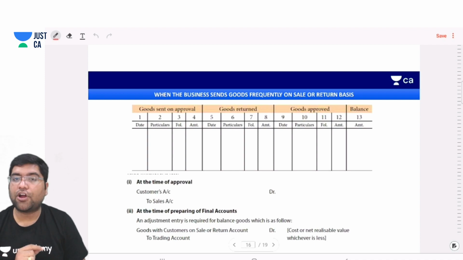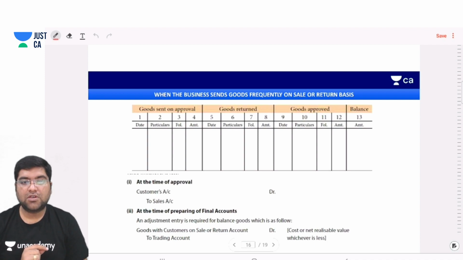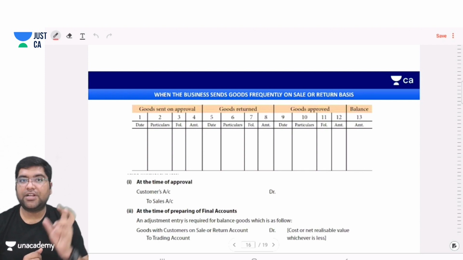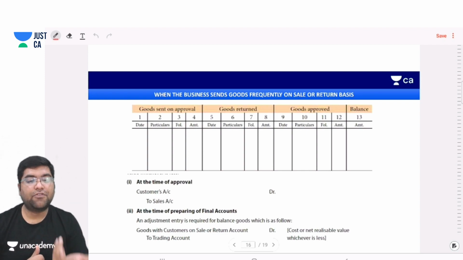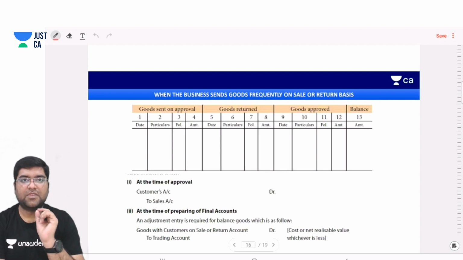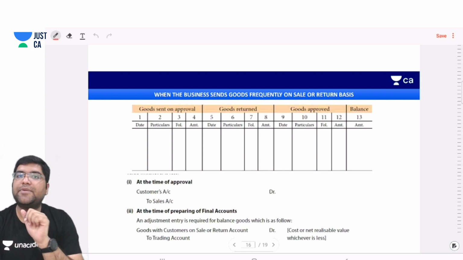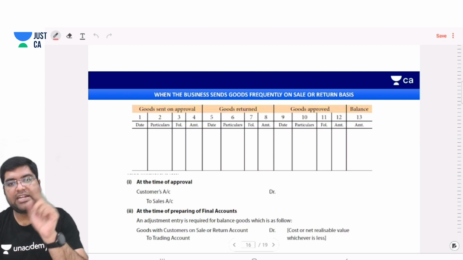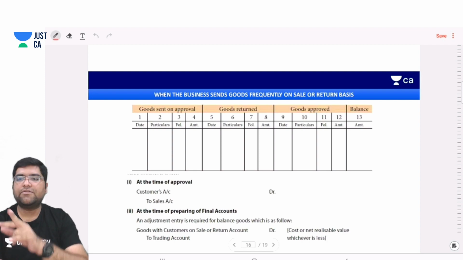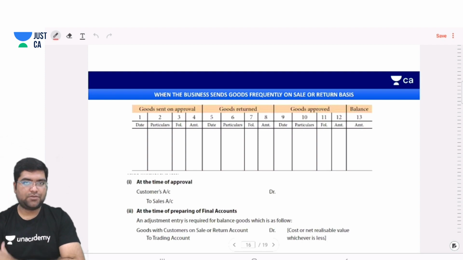So you are seeing the format for that book. What's the format, sir? Goods sent on approval: date will be entered, particulars, party name will be entered, folio number and amount will be entered. Folio number means page number. If goods are returned, entry will be made in the return column. If goods are approved, entry will be made in that column. And the goods which are still lying with the customer will be entered in the balance amount.